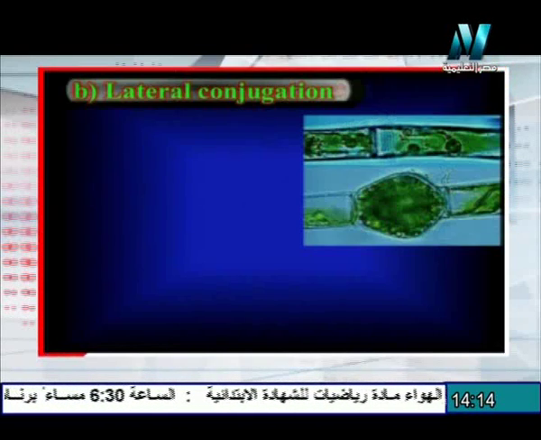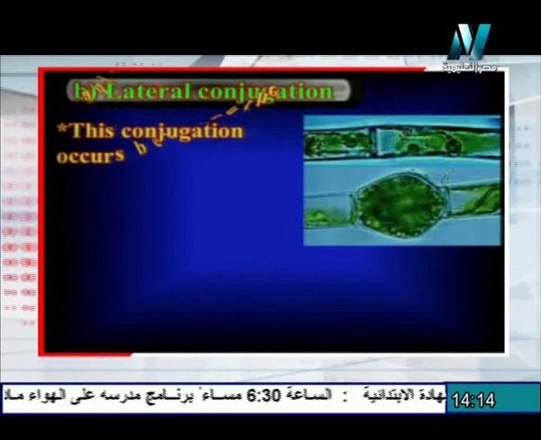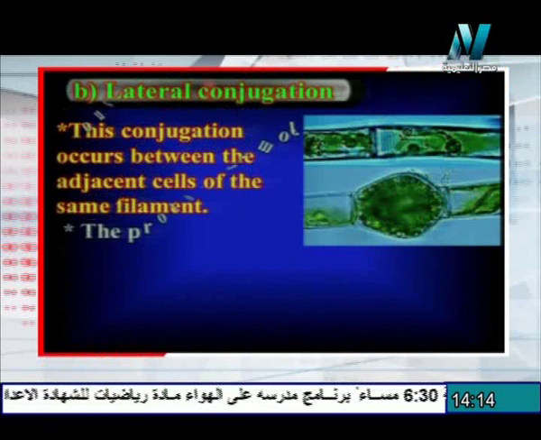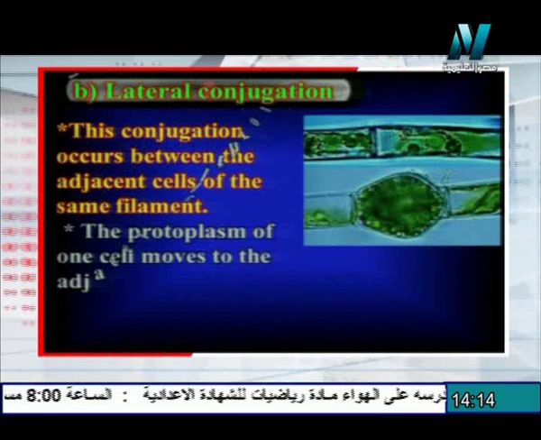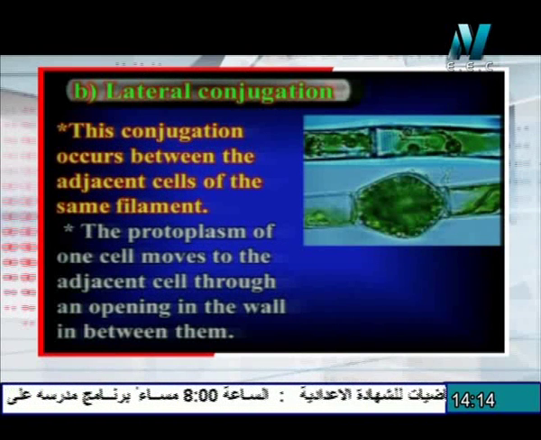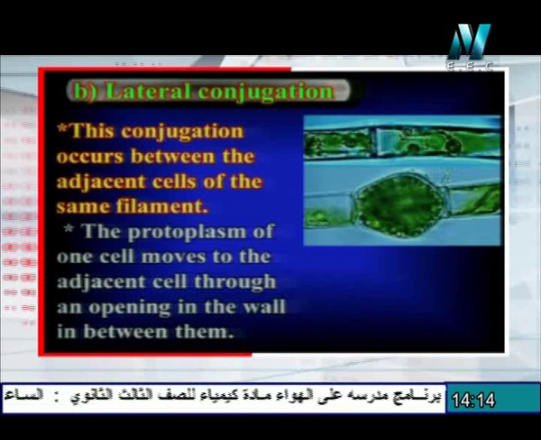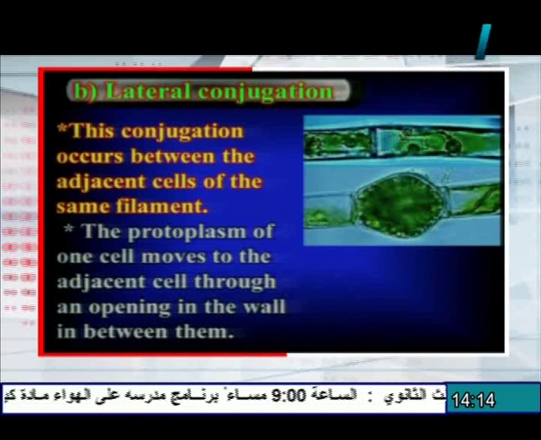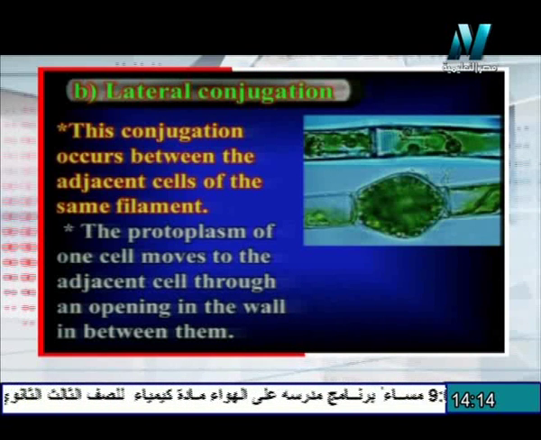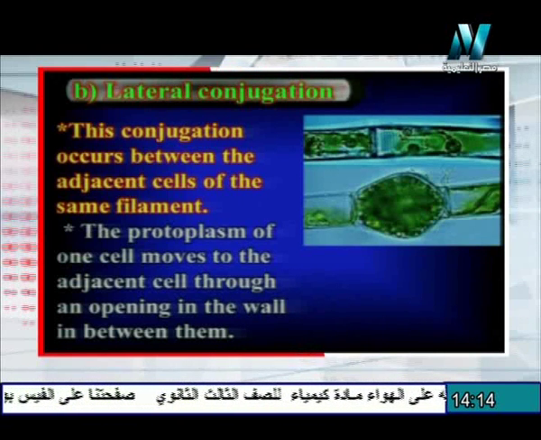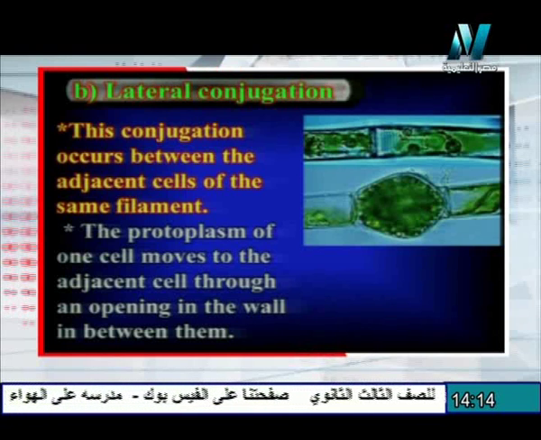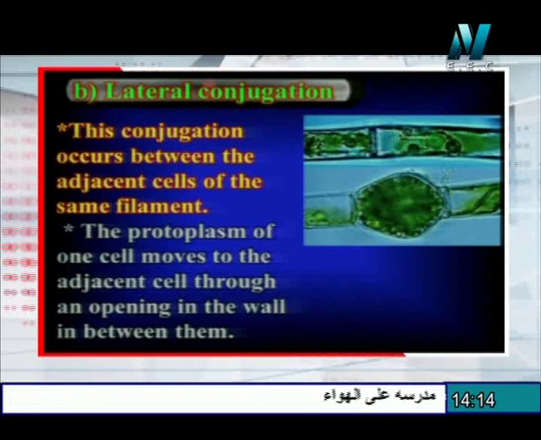But if the spirogyra is exposed to dryness, an increase or decrease in temperature, impurities in water, or other unfavorable conditions, that leads to conjugation. The second kind of conjugation is called lateral conjugation. Lateral conjugation occurs between two adjacent cells of the same filament or the same ribbon. The protoplasm of one cell moves to the adjacent cell through an opening in the wall between them.